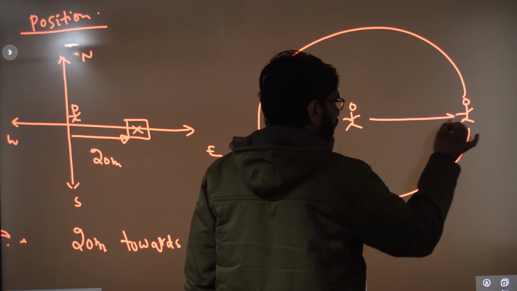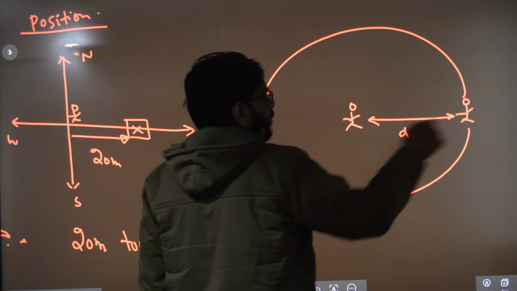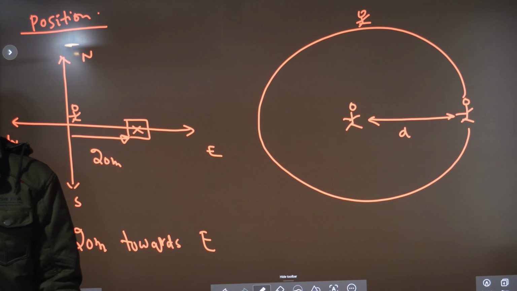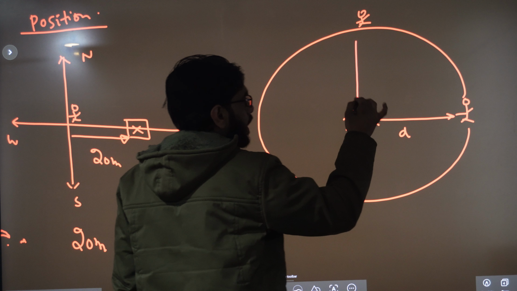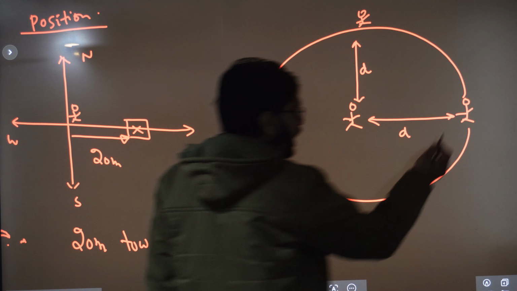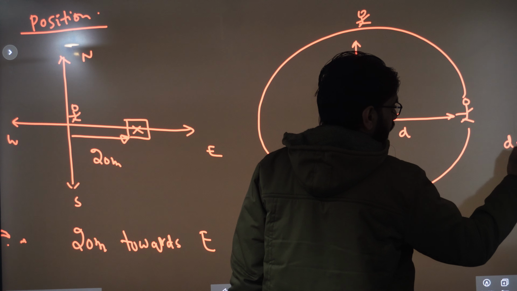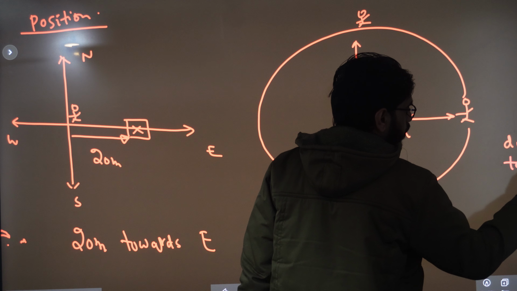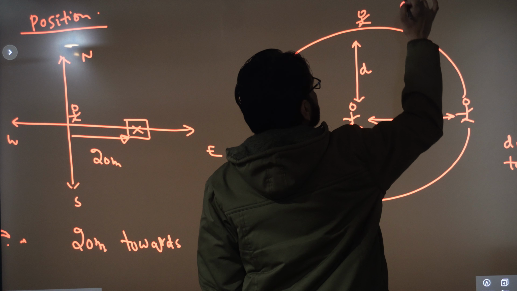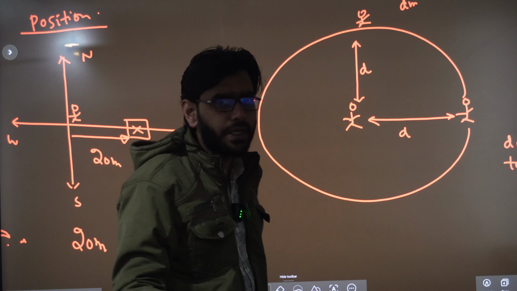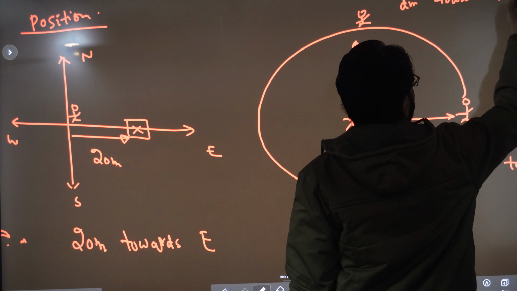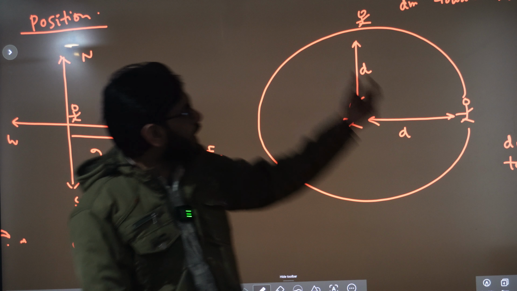This is the distance D. So when the person comes here, the distance remains the same, the distance is D, but the position changes, because here the position is D meters towards east, and here the position is D meters, D can be anything, 5 meters, 10 meters, towards north.